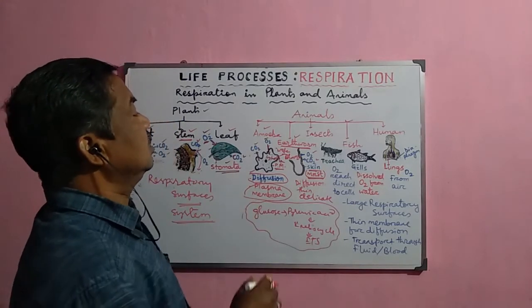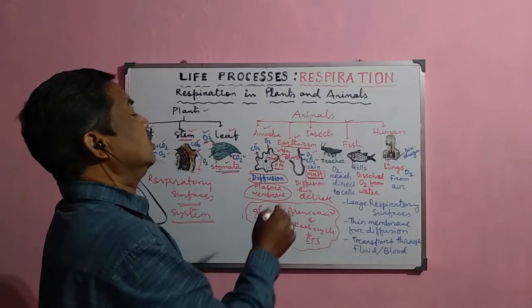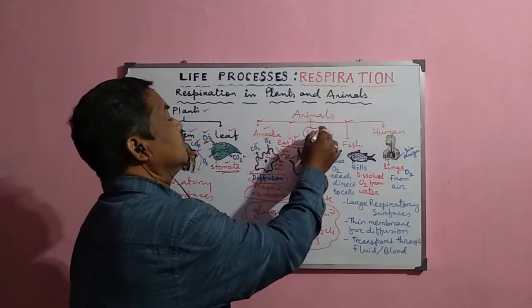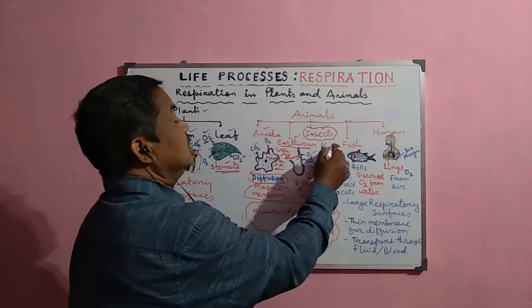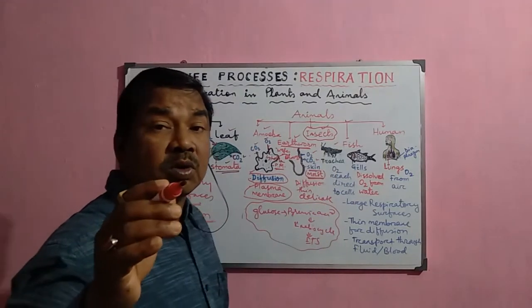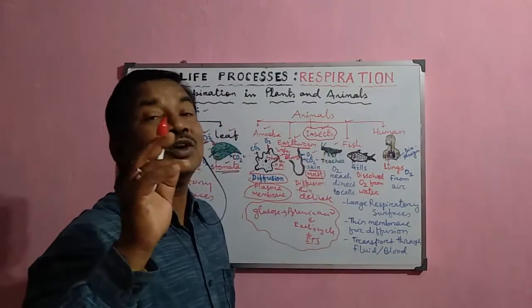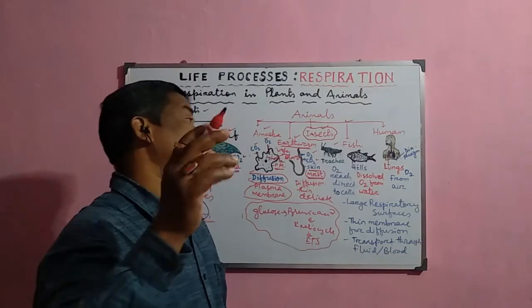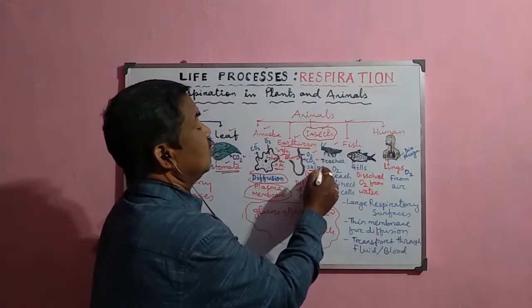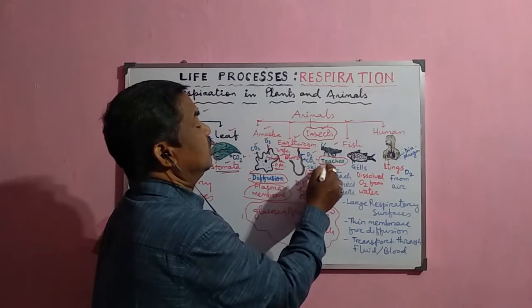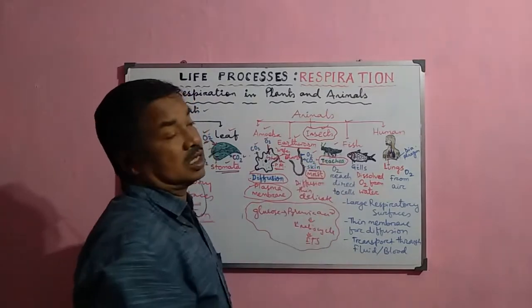Now next, that is the insect. The insect groups are the most dominant groups on the earth, and these insects normally transport the oxygen directly to each and every cell through the wind pipes. These pipes are called the trachea.